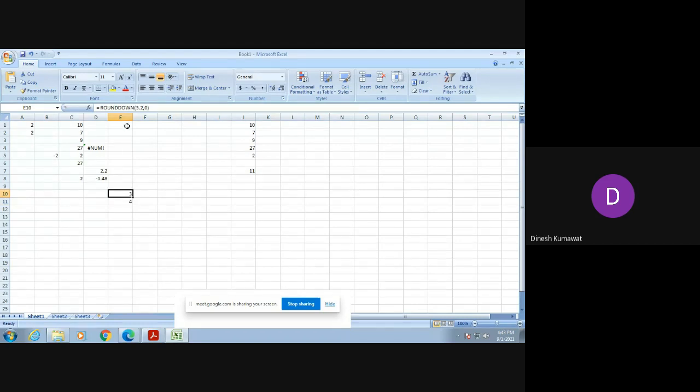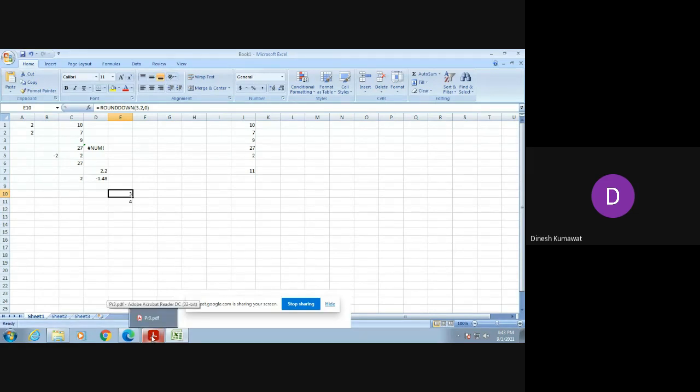And if you observe the ROUNDDOWN function, it is rounding the number down towards 0. So 3.2 is again between 3 and 4, so its nearest integer towards 0 is 3.